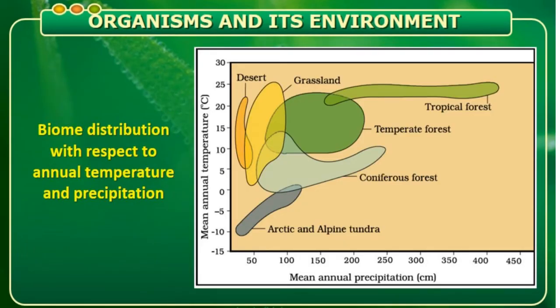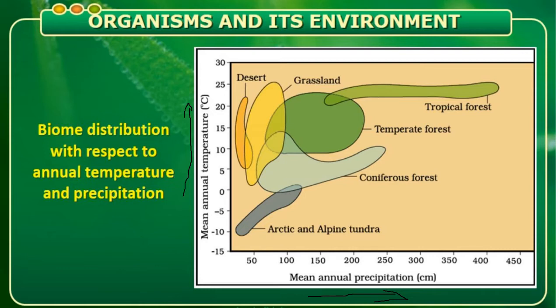Okay, so this is a graphical representation. This graphical representation tells the major biomes of India with respect to the annual temperature and the precipitation. This side of the scale tells the mean of the annual temperature, and this side of the graph tells us the mean of annual precipitation, which is measured in centimeters. Here annual temperature is measured in Celsius. It starts from minus 15 degrees and ends with 30 degrees Celsius.